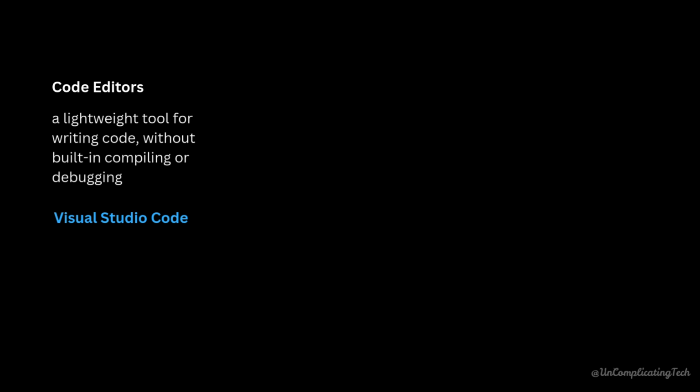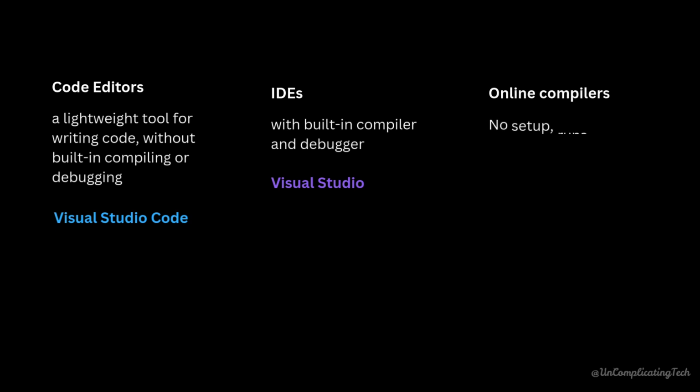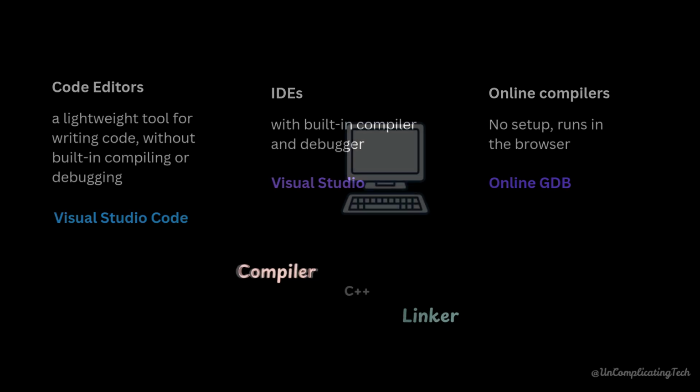Code editors like VS Code, which provide extensions for compiling, integrated development environments or IDEs like Visual Studio or Code::Blocks with built-in compiler and debugging support, or simply online compilers where no setup is required and your code can simply run in the browser. No matter which one you use, they all help you write code and run it by calling a compiler and linker behind the scenes. But what is a compiler?